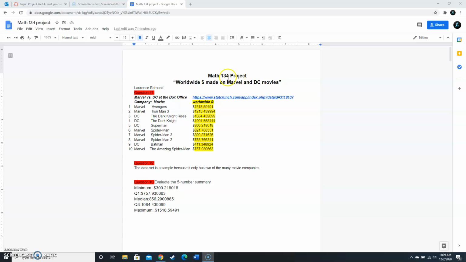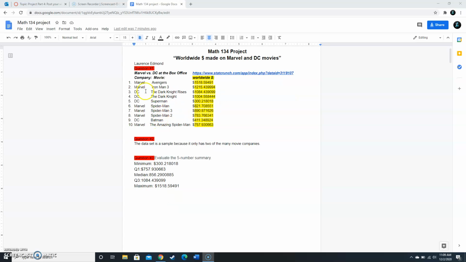I did it by myself, and the StatCrunch I chose was worldwide dollars made on Marvel and DC movies, and it was actually a comparison in the StatCrunch. So I have 10 movies, each by different titles, and this is the worldwide income they made in millions of dollars.